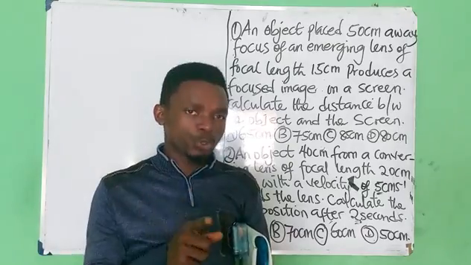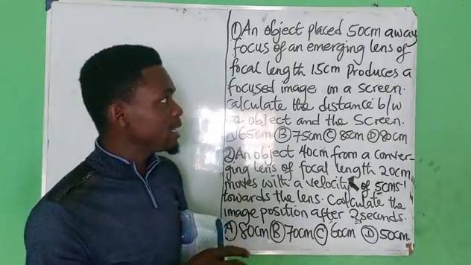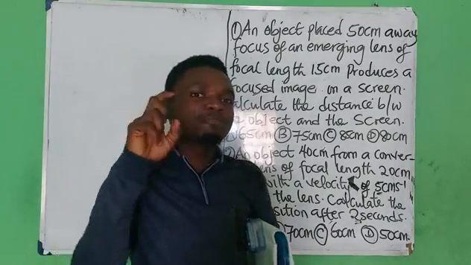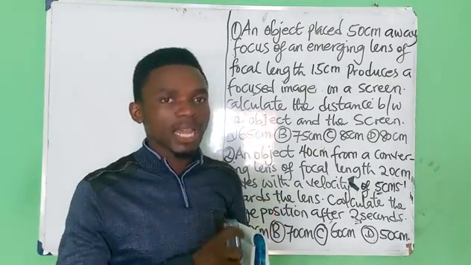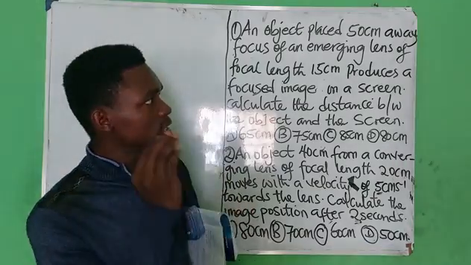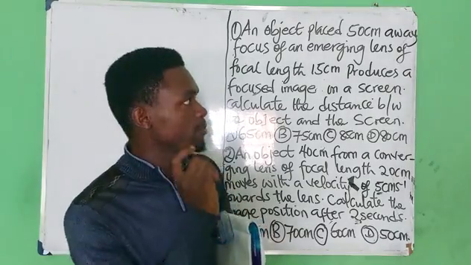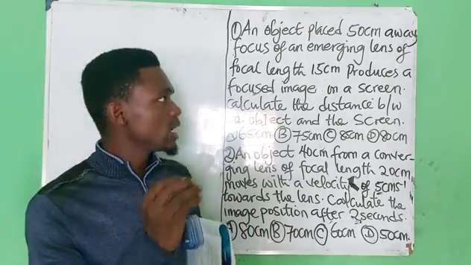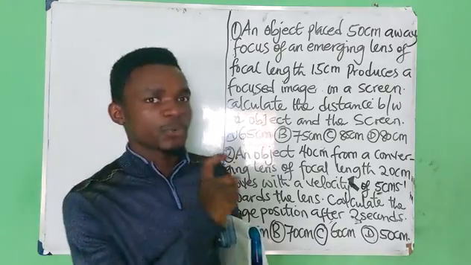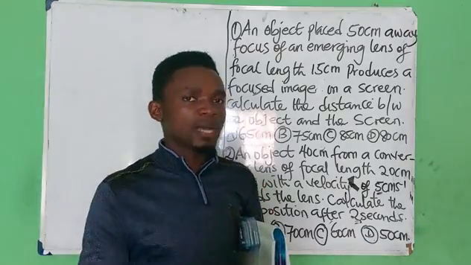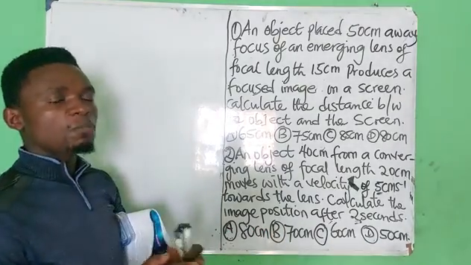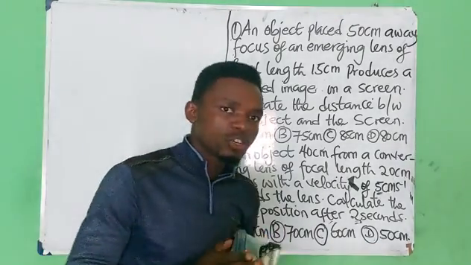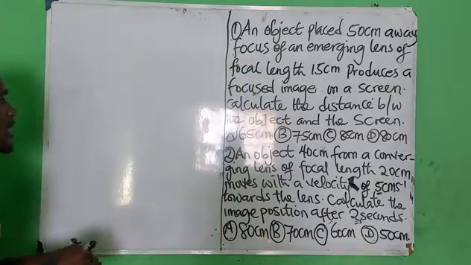Real and not virtual. Alright, because a virtual image is that image that cannot be focused on the screen and it does not allow the passage of what? Light. But a real image is produced by spherical mirrors and it is focused on the screen. It also allows the passage of what? Light. Okay, now calculate the distance between the object and the screen.